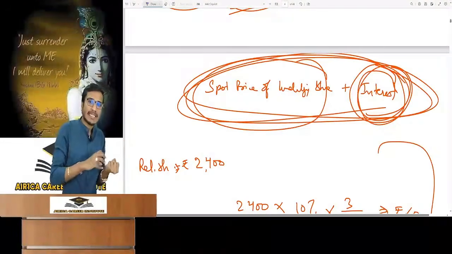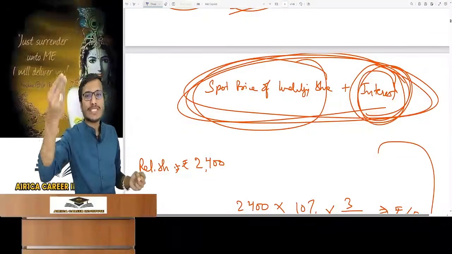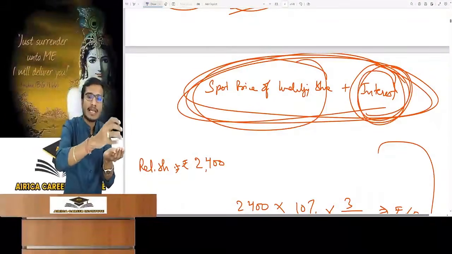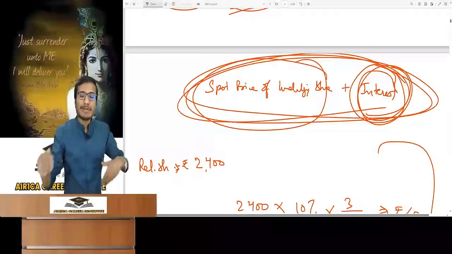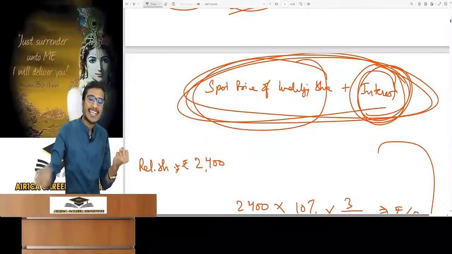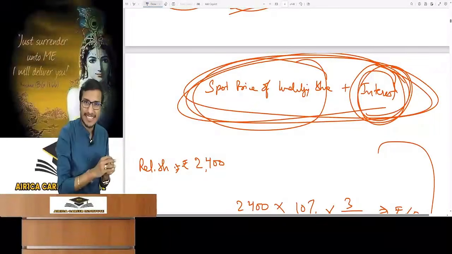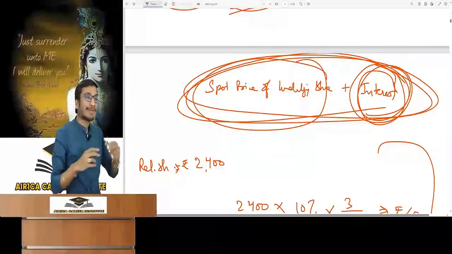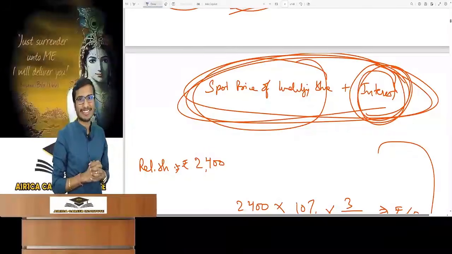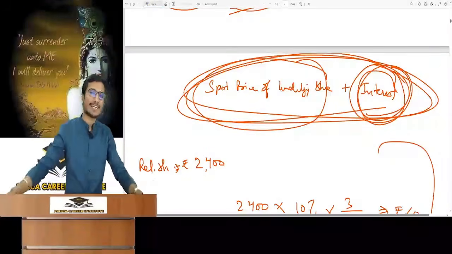If at time zero I had purchased the share and given him the money, by the time of maturity he would have got interest on the money. Total value would have been the price of the share on the initial day plus interest. Understood? So if I am talking about buying a share from him after 3 months, the price should be the price of the share on today's date plus interest on it for 3 months. Imagine if I am buying land for 1 crore today, but I say I will give 1 crore 20 lakhs after 6 months after adding the interest. That was the calculation. So this is the fair price.